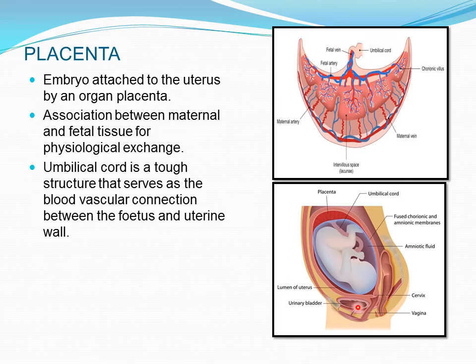Now here is the urinary bladder. This is the cervix, which will open when the time of parturition or giving birth to the baby will come. It will open and the baby will pass out through the vagina, and the process of giving birth will be completed. So that we will see in the next few slides. Now let us see first the functions of placenta in the next slide.